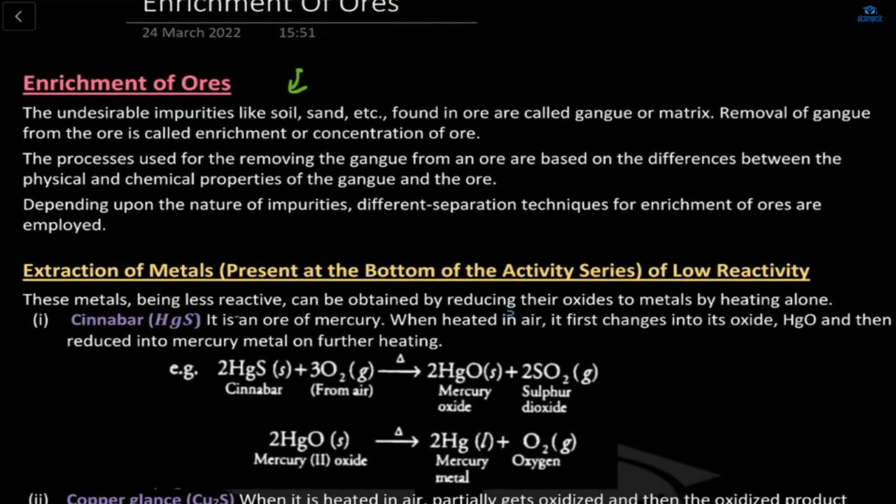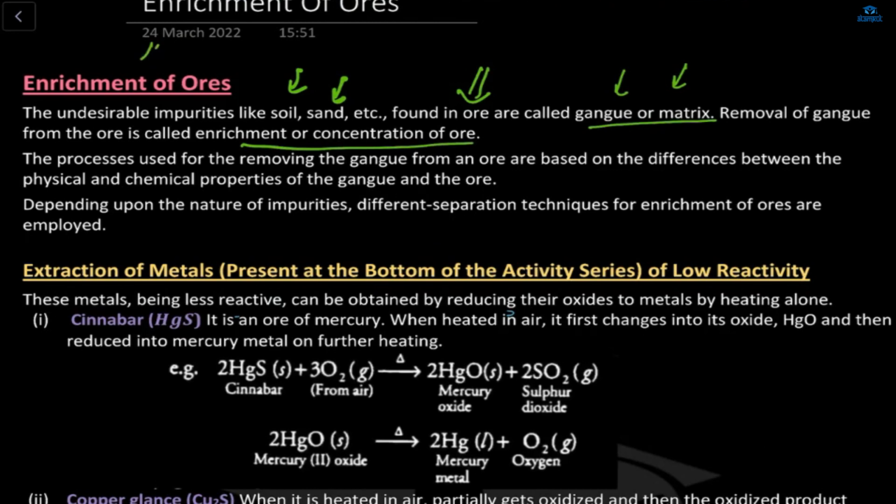So enrichment of ore means removing the undesirable impurity. Like in soil, there are a lot of impurities, right? In the sand also. Sand is not pure sand. It's a mixture of all of the impurities. So what is found in ore is called gangue or matrix. What is matrix or gangue? The impurities like the sand or the soil which we can find in ores. Now the removal of matrix from the ore is called the enrichment or concentration of ore.